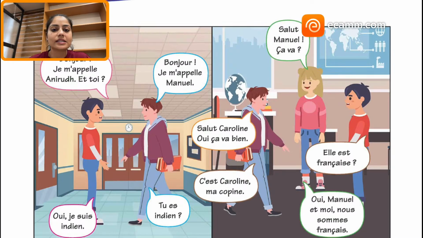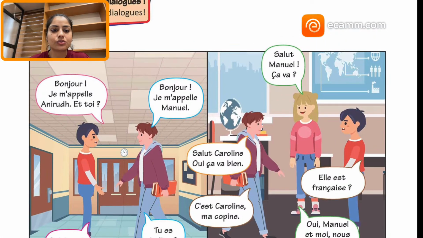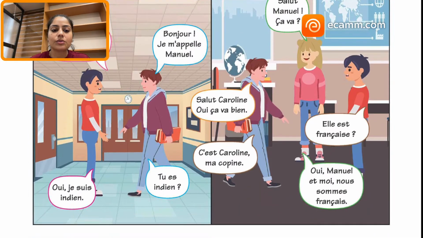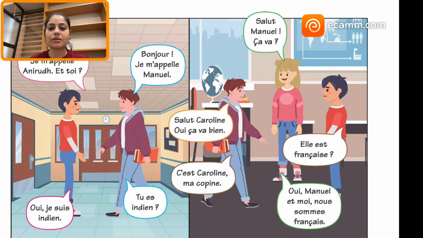So the first is, can you see this picture? This first one. Two people are standing and they're saying, Bonjour, je m'appelle Anirudh. Et toi? Hello, my name is Anirudh. And yours? Bonjour, je m'appelle Manuel. So they're having a conversation. He says, oui, tu es indien? He asks him, are you Indian? So he says, oui, je suis indien. I am Indian.